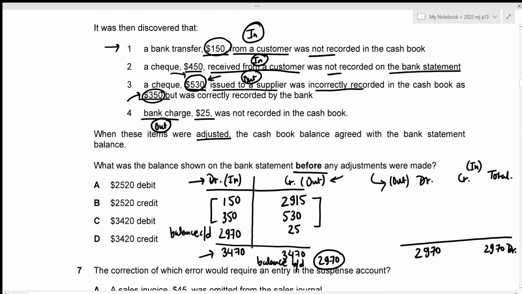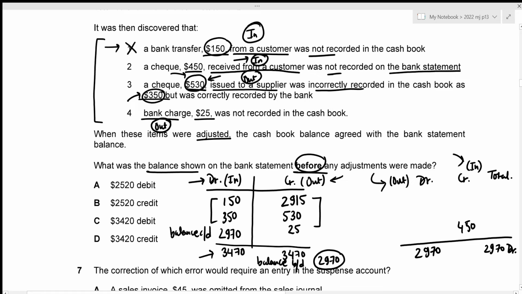But we are asked to figure out the balance shown on the bank statement before any adjustments were made. So we just have to go through these errors to figure out the one which should be adjusted in the bank statement. So the first one was not recorded in the cash book. This does not indicate anything about our bank statement. So we just assume that it was recorded correctly in our bank statement. So we ignore this. The second one is a check 450 received from a customer was not recorded on the bank statement. So this should definitely be rectified in our bank statement, right? So this is an in, which should be recorded on the credit side in case of our bank statement. So that's just going to be 450 on the credit side.